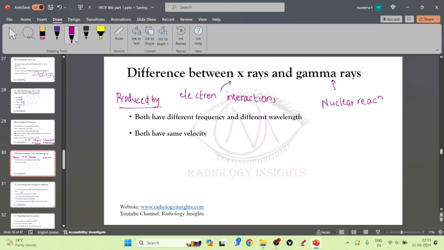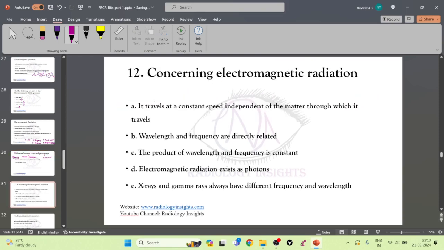So let us go to the question. Concerning electromagnetic radiation, A: It travels at constant speed independent of the matter through which it travels. It travels with constant speed is true, but it is dependent on the matter through which it travels. So this is false. B: Wavelength and frequency are directly related. False. We have already seen wavelength is inversely proportional to frequency.